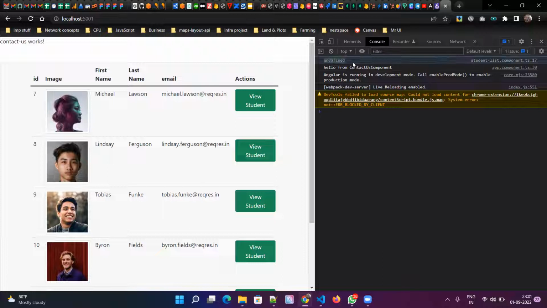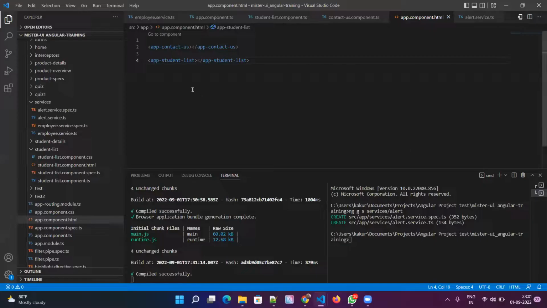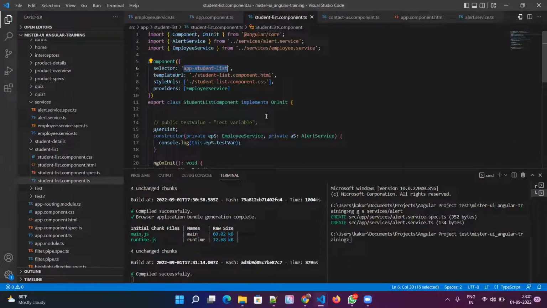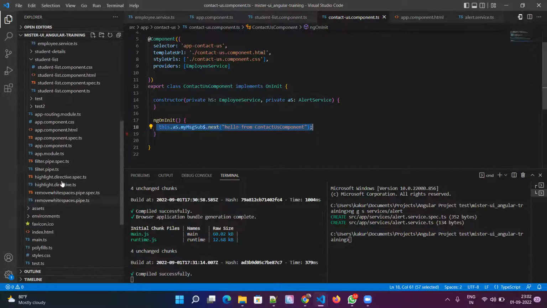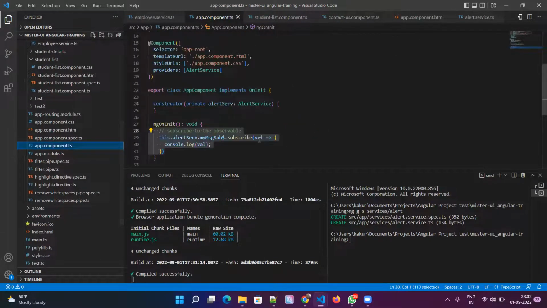Okay, and now if we see here, in student list it is showing undefined, but in app component it is showing the contact us component message sent by the service. Where is the app component?